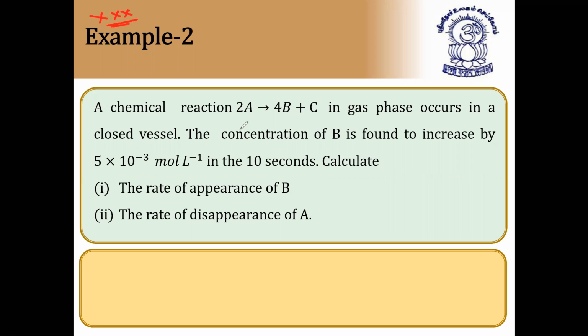Simple it is. A chemical reaction takes place: 2A gives 4B plus C. Means A is reactant, B and C are products. In gas phase. Gas phase is also important. Occurs in a closed vessel. The concentration of B is found to increase by 5 times 10 to the power of minus 3 moles per liter in 10 seconds. So they are asking calculate rate of disappearance of B. So concentration of B is given, 10 seconds time also given. They are asking rate of disappearance of B.